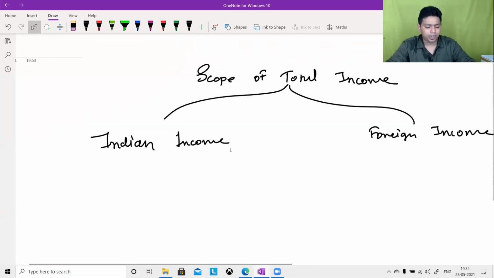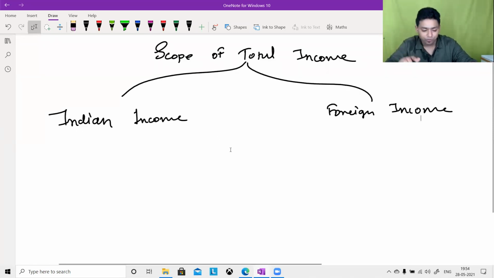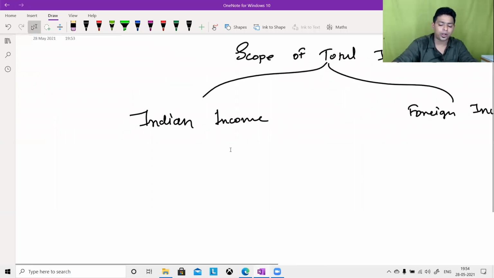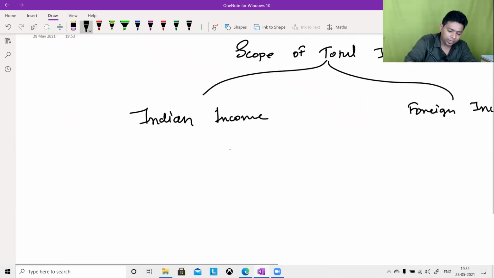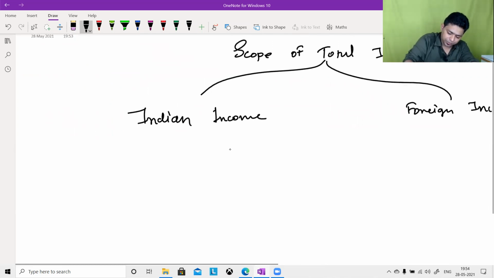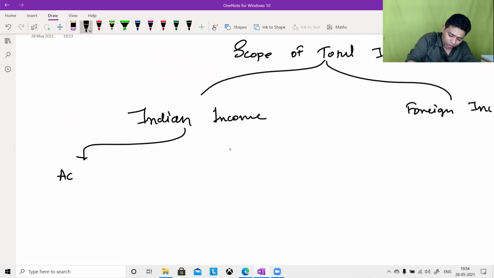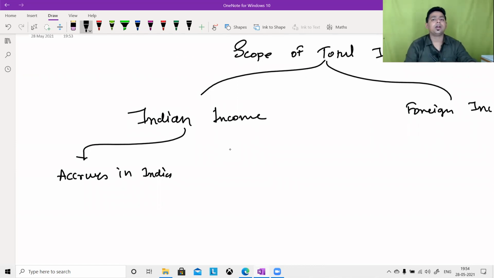Then what do you mean by Indian income, sir? For that you need to know 4 phrases. Let's go slow and try to understand phrase number 1. Indian income means income which accrues in India.